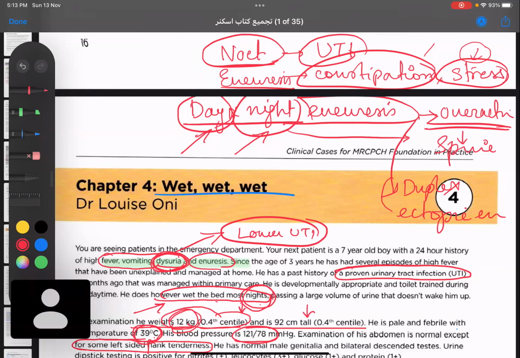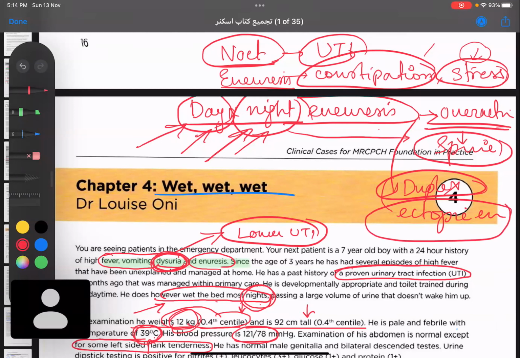So do you think these causes of day and night enuresis are medical causes or surgical causes? Mostly surgical, but yes, we can do some initial management. Whenever we see day and night enuresis, we have to refer to the specialist, because these are usually caused by an overactive bladder, a duplex kidney, or an ectopic ureter. Especially they'll tell you day and night enuresis or dribbling of urine.